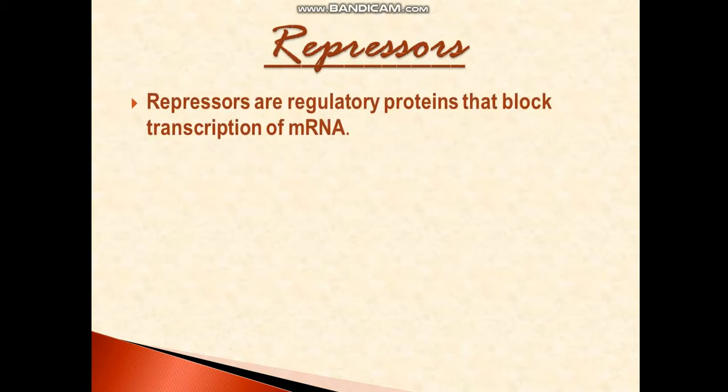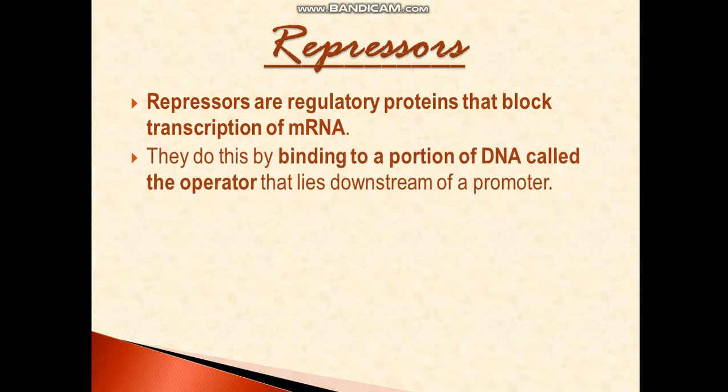Repressors are regulatory proteins that block the transcription of mRNA. Block is an important term here because it stops the transcription of messenger RNA. They do this by binding to a portion of the DNA called the operator. The repressor will not bind to the promoter, but to the operator.